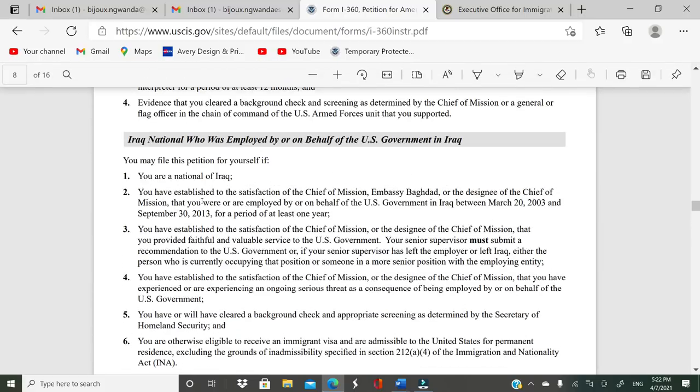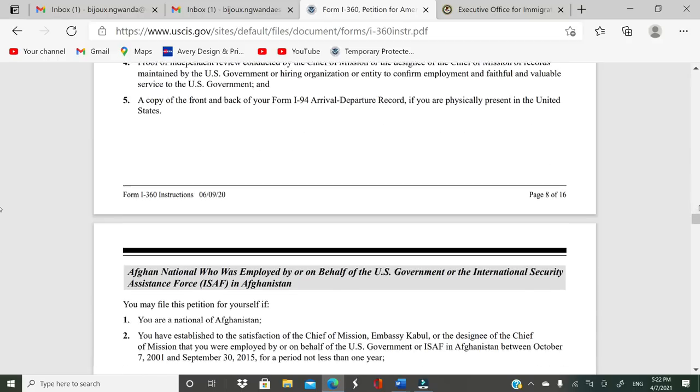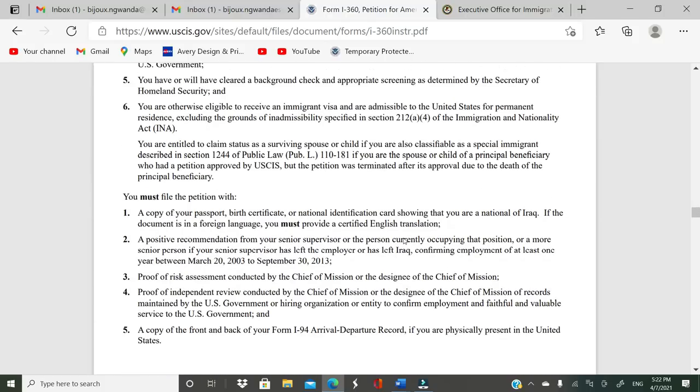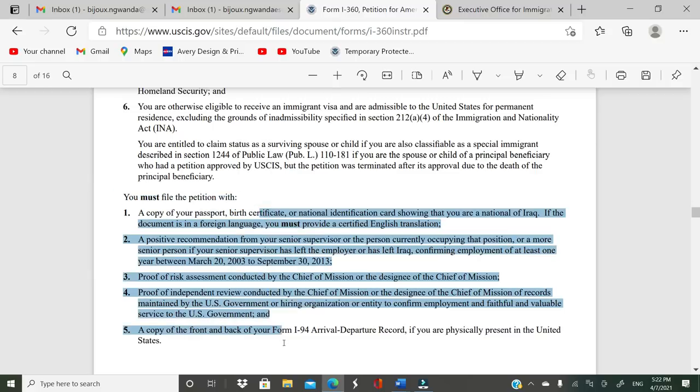And then an Iraq national who was employed on behalf of the U.S. government in Iraq can use this form as well, provided that you meet those requirements. Okay, you can go ahead and read it, but it's a pretty straightforward requirement for that category as well. Each requirement gives you the document that you're supposed to file with. You must file this petition with those types of documents.